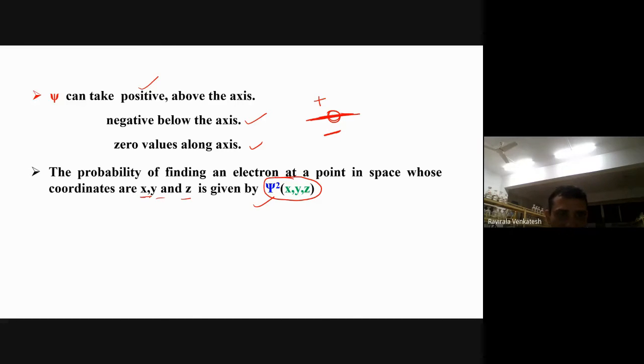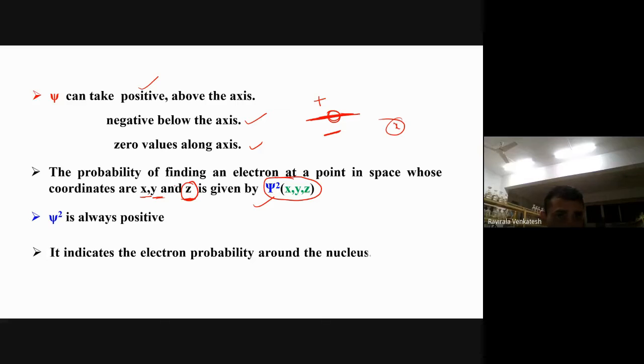So on the x axis, where the electron probability is there, on the y axis, where the electron probability is there, and on the z axis, where the electron probability is there. Based upon that, on the x axis you have more electrons. Psi square is always positive only. We don't have any negative value for psi square. Only psi will have this type of negative and positive.